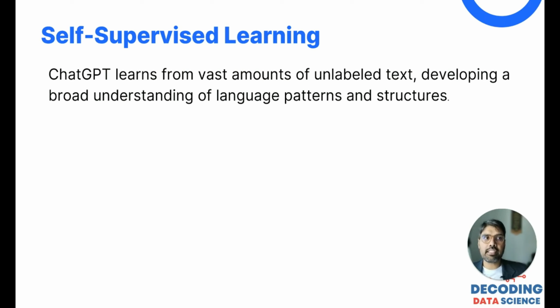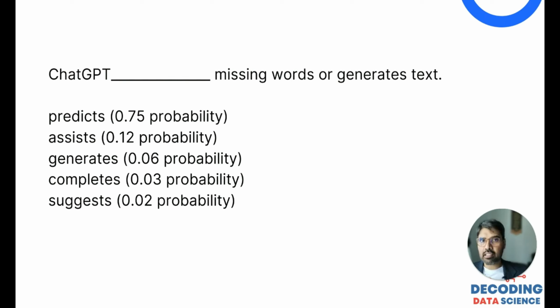And like this: ChatGPT underscore missing word or generates text. The word that is predicted has the highest probability of coming next, because it looks like ChatGPT predicts the missing word or generates text, and the other words have lesser probability. So if you ask this question, the probability that "predicts" is going to come is the highest. This is one very good example. We understand the probability of the word that will come next according to the huge data set that it has been trained on.